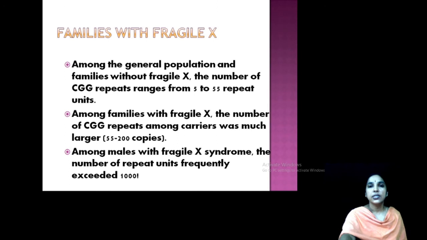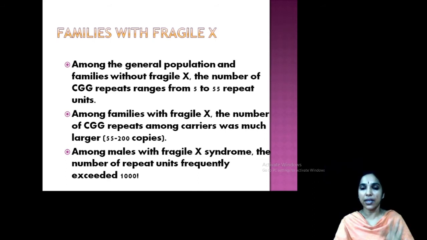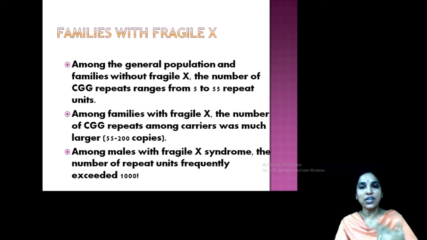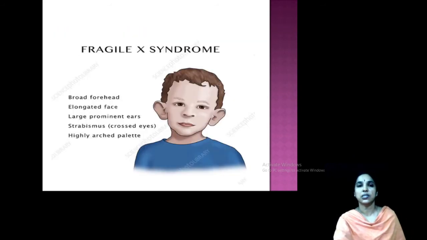Okay. In the general population and in families, the number of CGG repeats ranges from 5 to 55. Among families with fragile X, carriers have 55 to 200 copies. Carriers, that is usually pre-mutation. And among affected males with the fragile X chromosome, the number of repeats exceeds 1000. That's a clear disease. So this image is about fragile X syndrome.